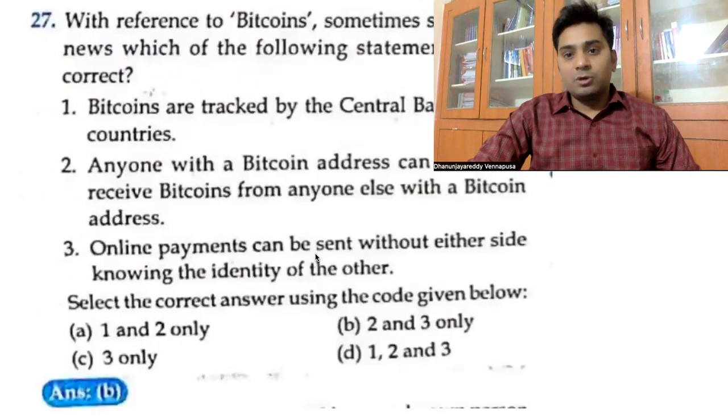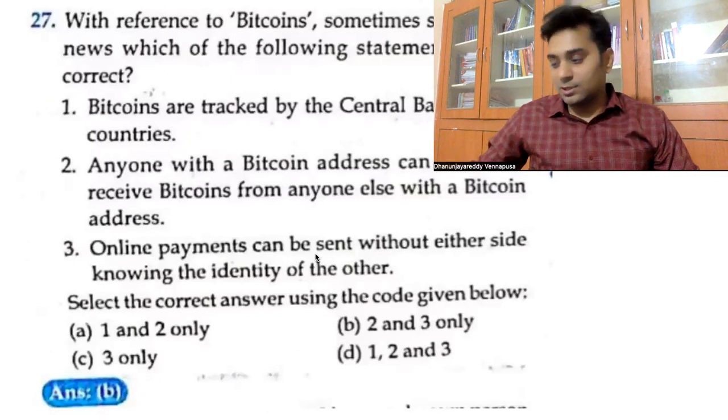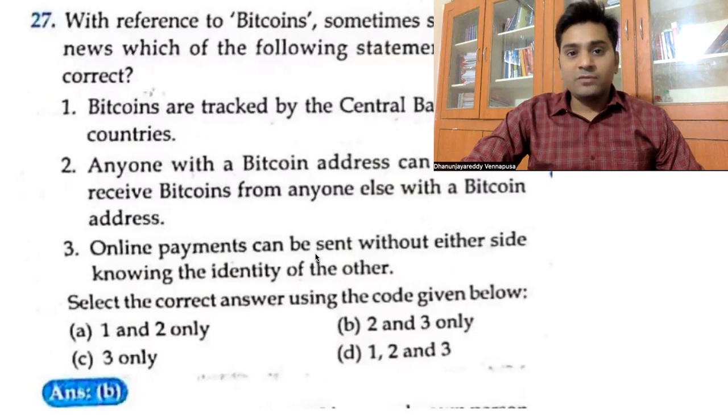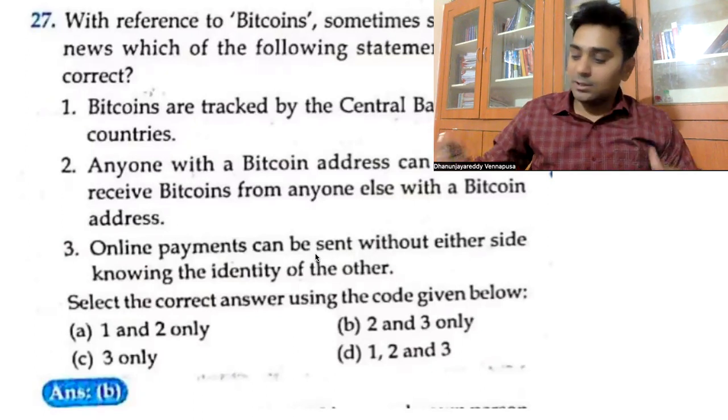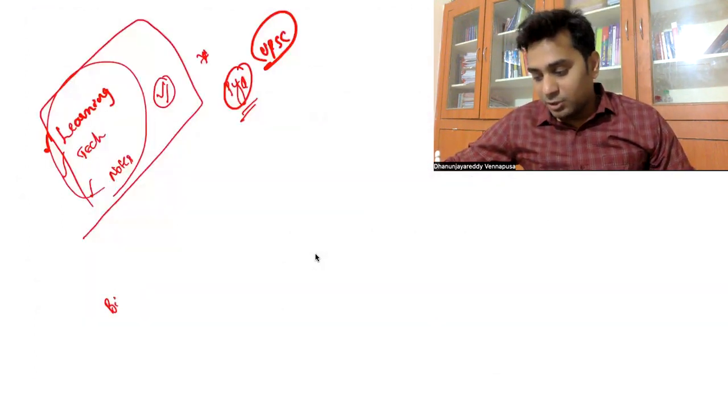With reference to the bitcoins, sometimes seen in the news, which of the following statements is correct? This was again a current affairs news item in 2016. They are asking about bitcoins, so you should know something about bitcoins, guys, right? Bitcoins are virtual currencies, based on a decentralized ledger system.